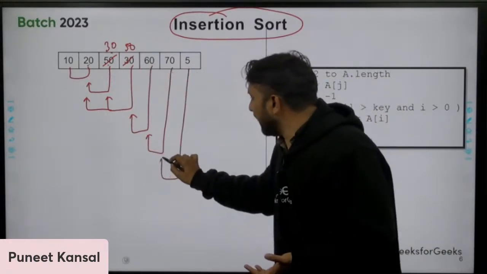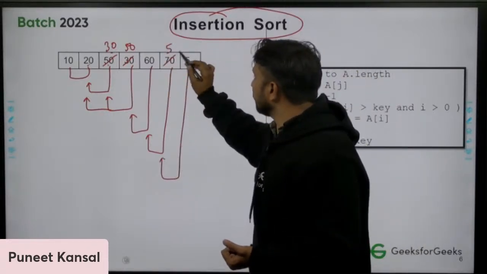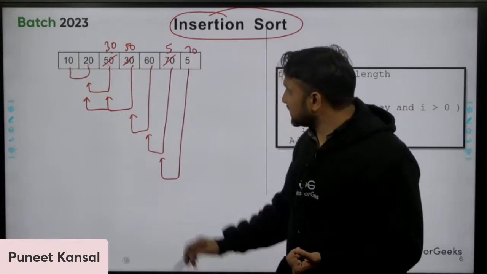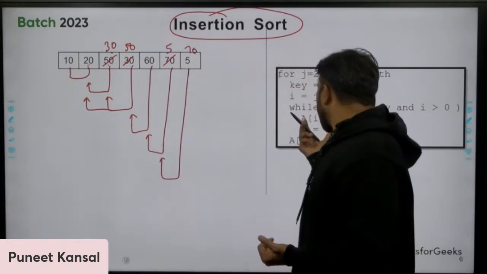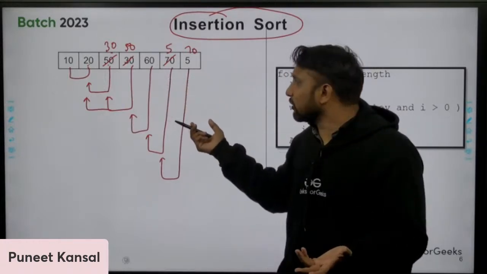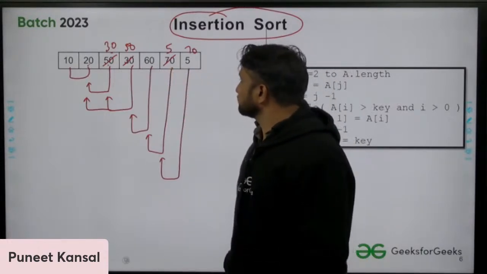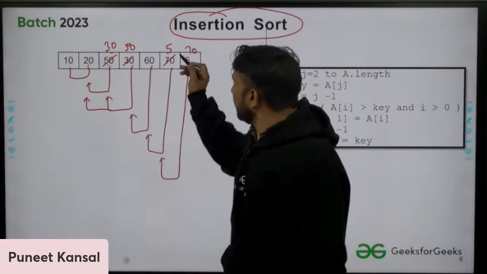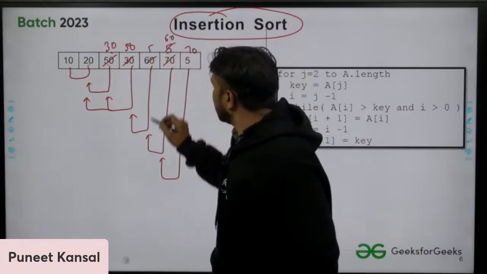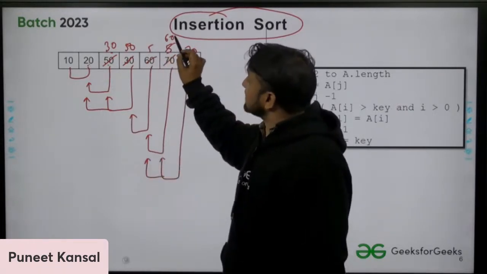So compare 5. 5 is less than 70, so we will perform swap here. 5 will come here, 70 will come here. Although let me tell you, this is not exactly a swap. Here we perform shifting. Okay, so let's do it like this only. So 5 with 60, 5 will come here, 60 will come here.